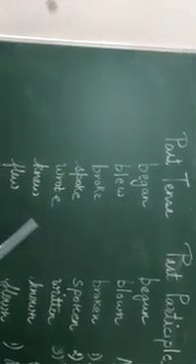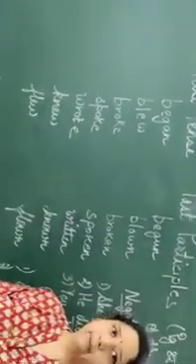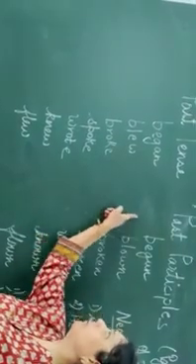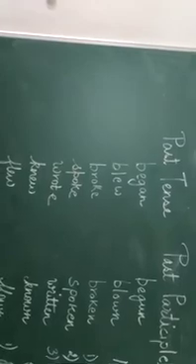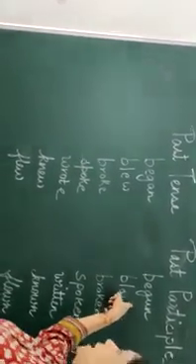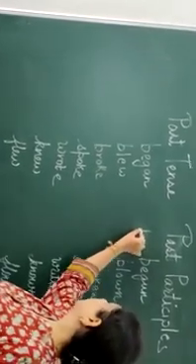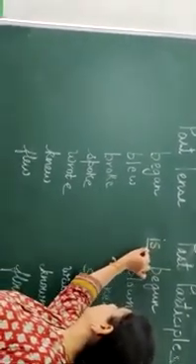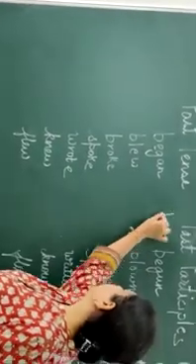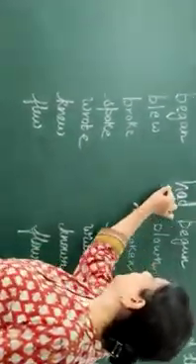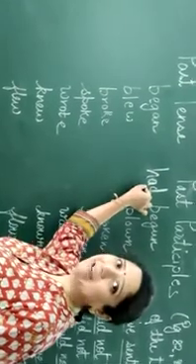I hope you are understanding. Let me repeat once again. The participles remain the same for present, past and future perfect tenses. Only the helping verb, the verb that comes before, will change. Let me give you an example. If it is present, you can write have. If it is past, you can write had. If it is future, you will write will have.